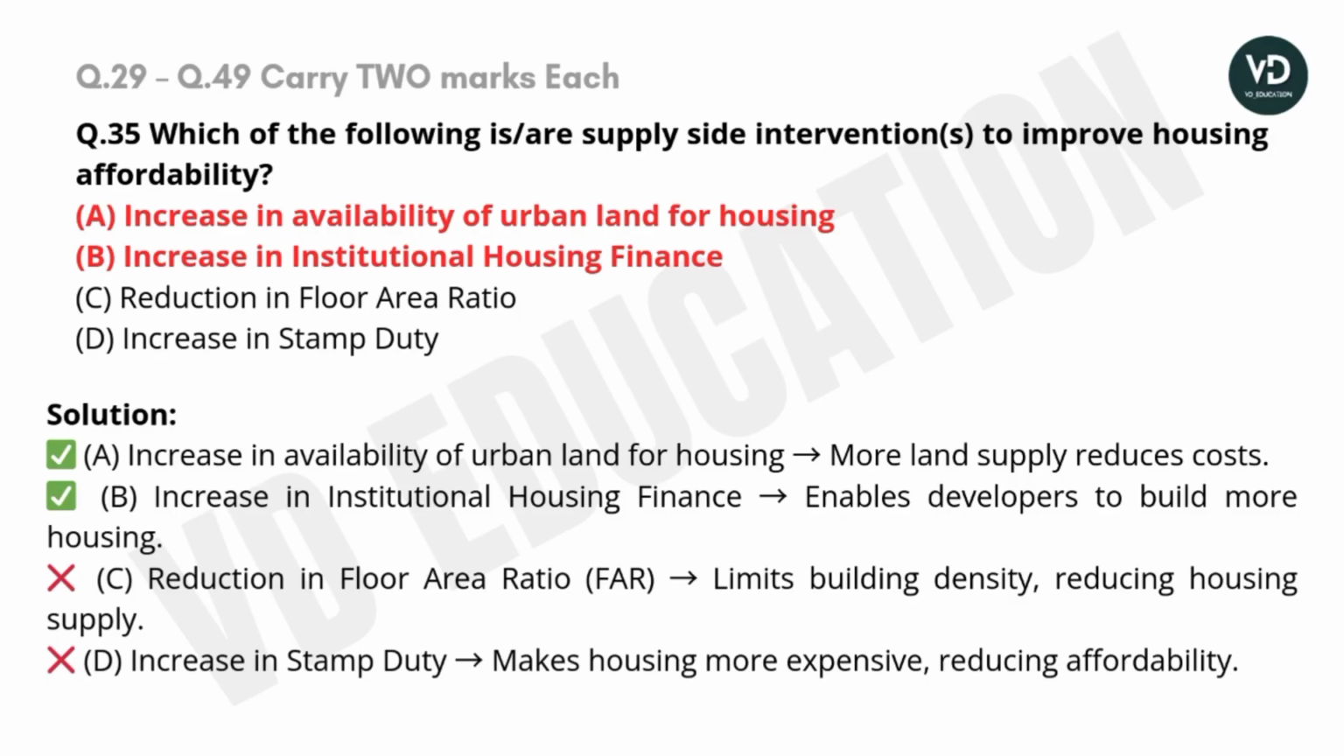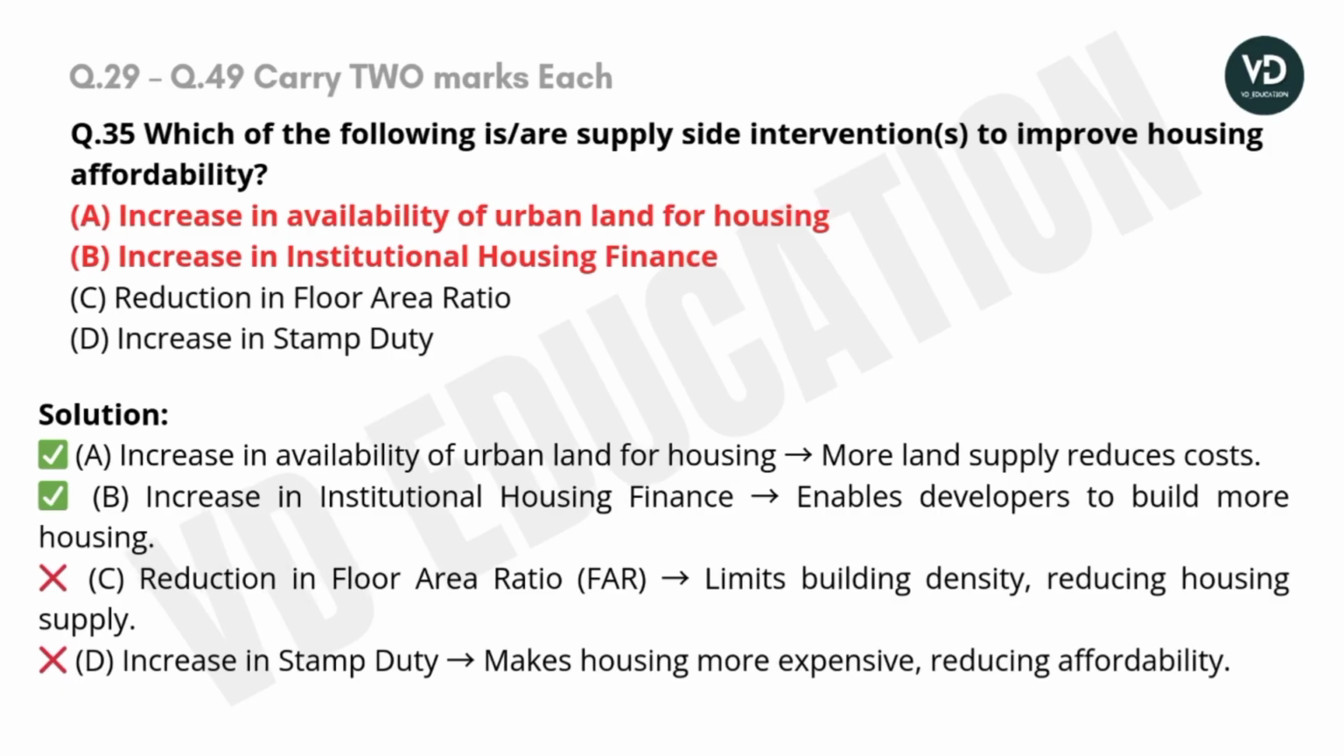In the solution, we can see option A, increase in availability of urban land for housing, means more land supply, reduced cost. B, increase in institutional housing finance enables developers to build more housing. And C, reduction in floor area ratio, limits building density, reducing housing supply. D, increase in stamp duty makes housing more expensive, reducing affordability.